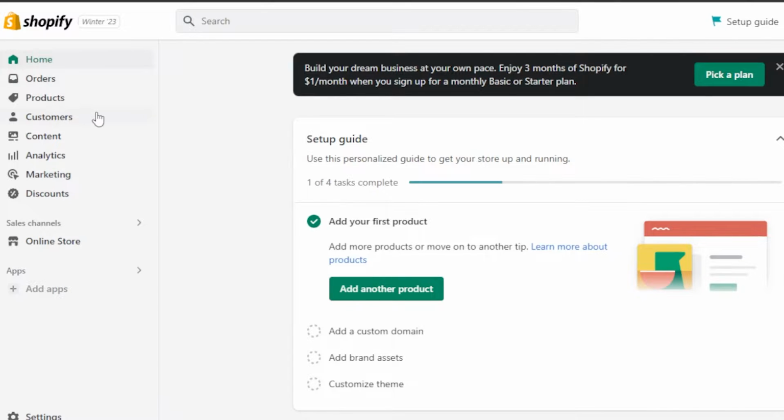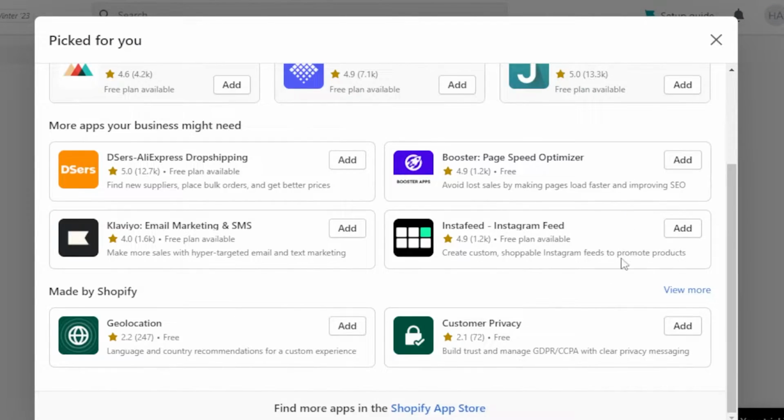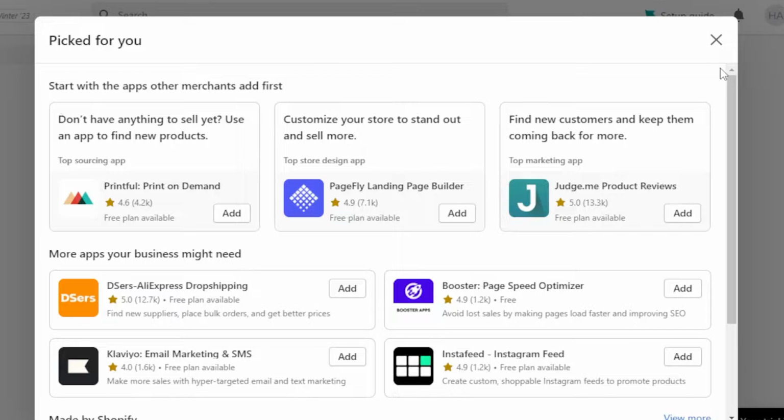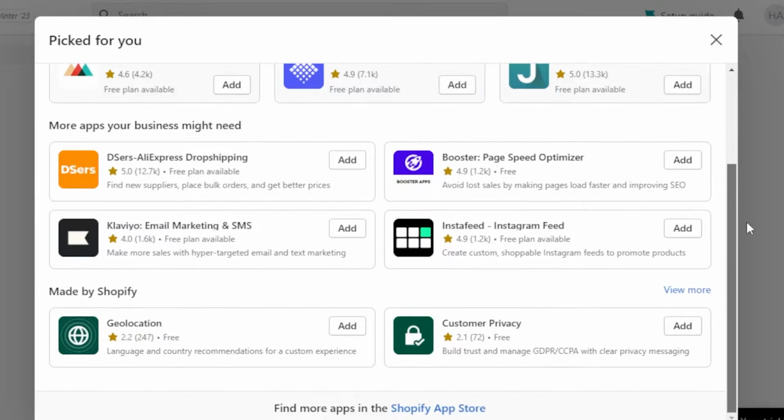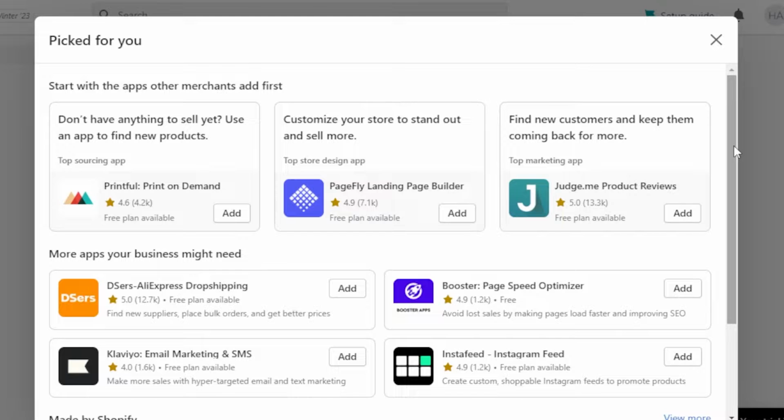So on Shopify, you will be able to create products, you will be able to create variants of products. We have customers, we will be able to work on the marketing, and when it comes to the storefront, we have customizable, very good themes available. We also have a Shopify app store that allows us to add different types of apps to our Shopify to help us with our store. If you want to do drop shipping, then you will be able to get the products from AliExpress, Amazon, and sell them on Shopify. You can also integrate print on demand with Shopify to sell that kind of products. We can add different review apps here. We can add email marketing apps within our Shopify.